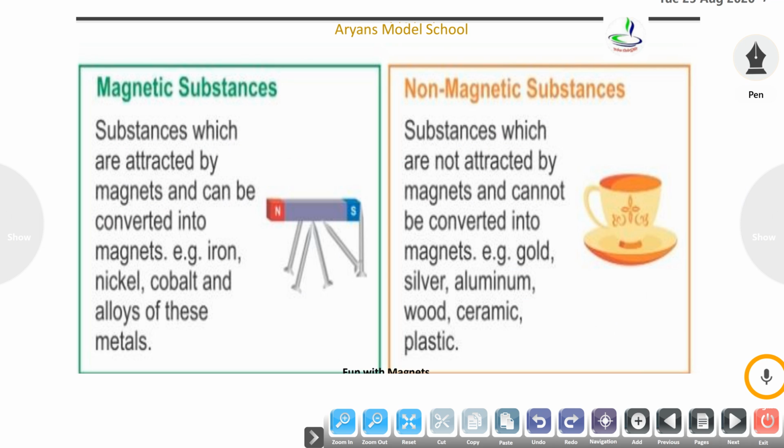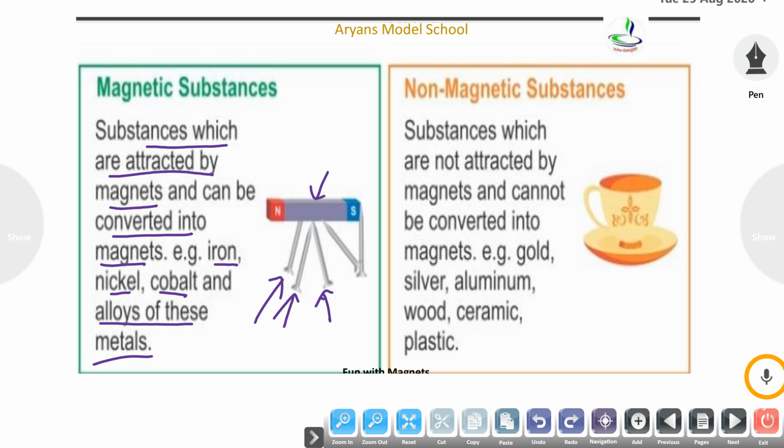Now, there are many types of materials present on our earth. Some are magnetic, some are non-magnetic. How can we find out whether these are magnetic or non-magnetic? Substances which are attracted by magnets and can be converted into magnets are called magnetic substances, like iron, nickel, cobalt and alloys of these metals. This is a magnet and these are iron nails.